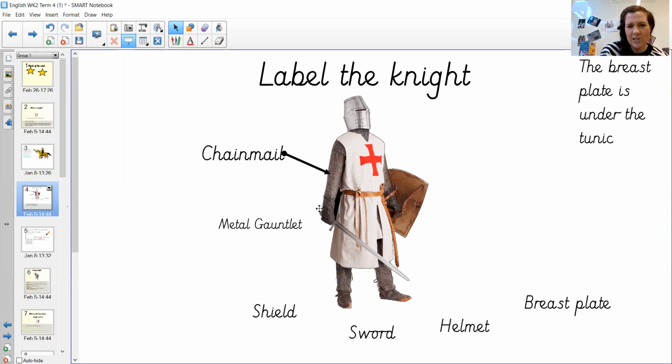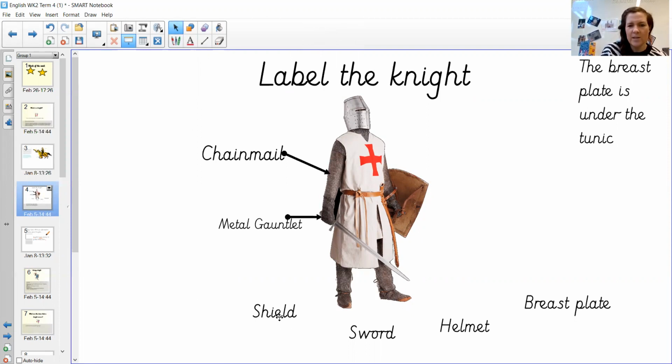Now, I don't think this knight actually is wearing a proper metal gauntlet. It might be under the chainmail, but we can't quite see it. But if we did have a gauntlet, it would be here on his arms and hands, okay. So I'm just going to pop this label in here. There we go. So the metal gauntlet is like a protection, like a little metal shield for the hands and the arm, okay?